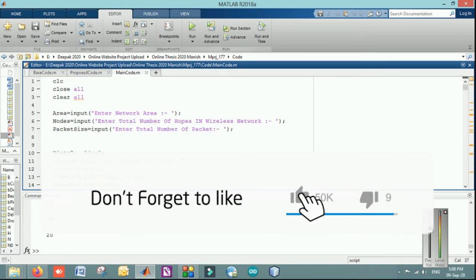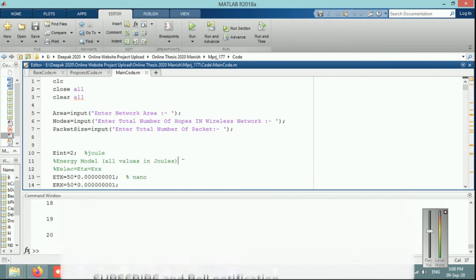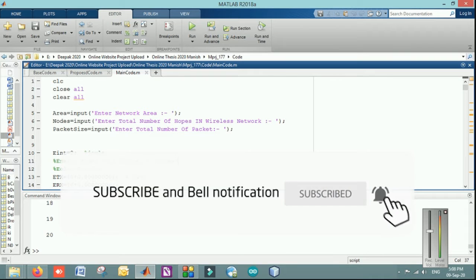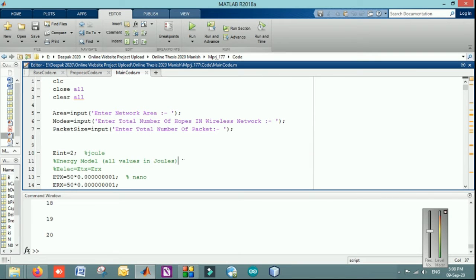In this, basically we have generated a dynamic code in which the area, node, and packet size can be given differently. Even an energy model has been used to perform the analysis over the energy, because in most of the routing protocols it is not considered, so we have done it as a novelty. Along with that, 4 different quality of service factors are being introduced, such as packet delivery ratio, connection request and many others, which are helping the proposed algorithm to select a route from source to the destination. So let's have a look at how it works.